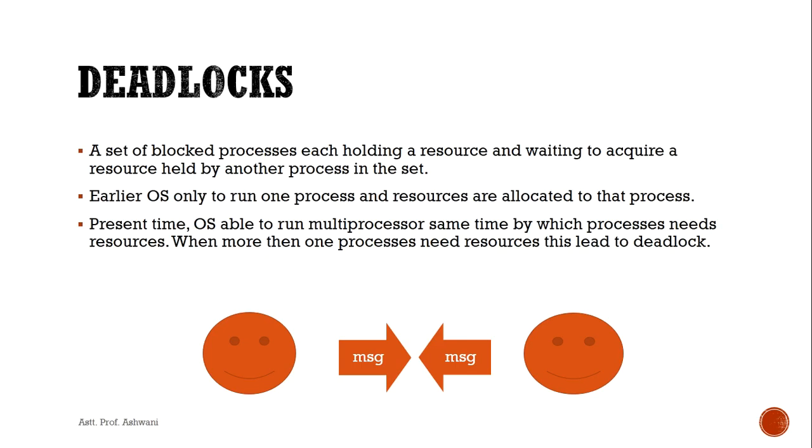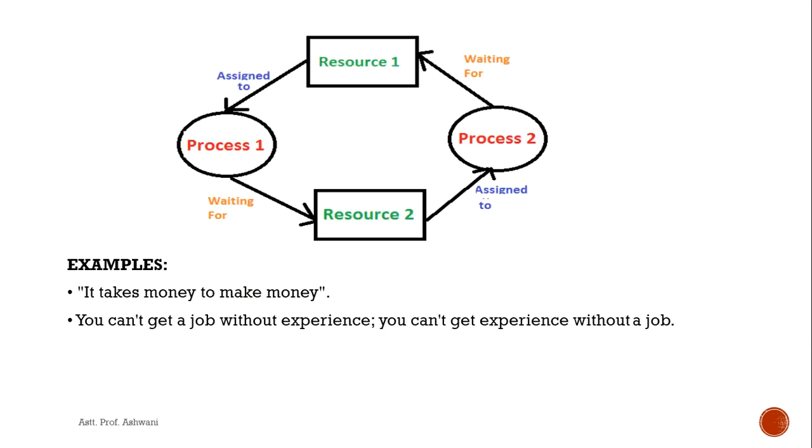So let's start. As we know, deadlock is a condition when two processes request resources which are held by the other processes. As we see in the diagram, there are two processes, process 1 and process 2. Resource 1 is allocated to process 1, but process 1 is waiting for resource 2 to execute.